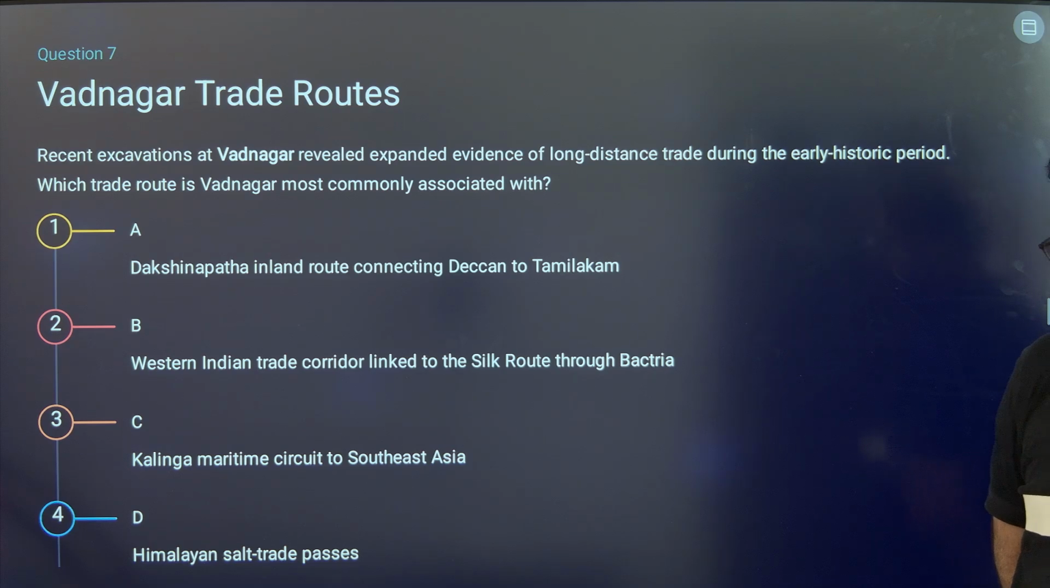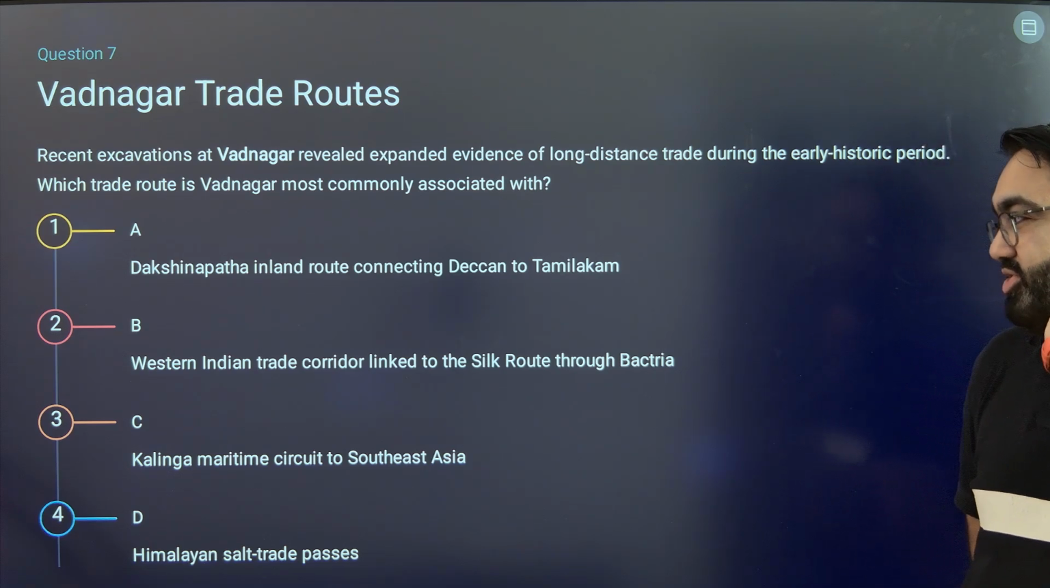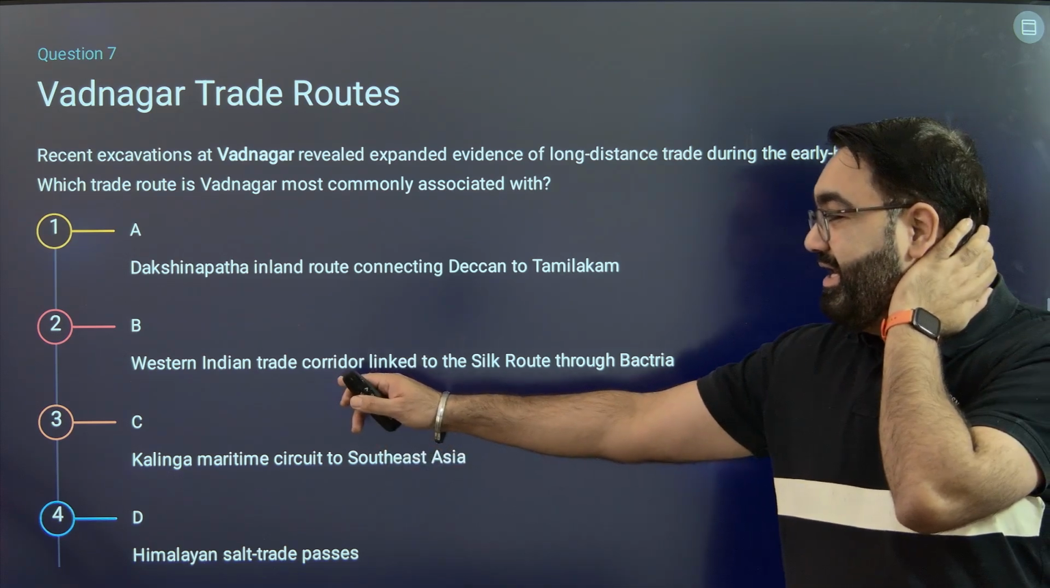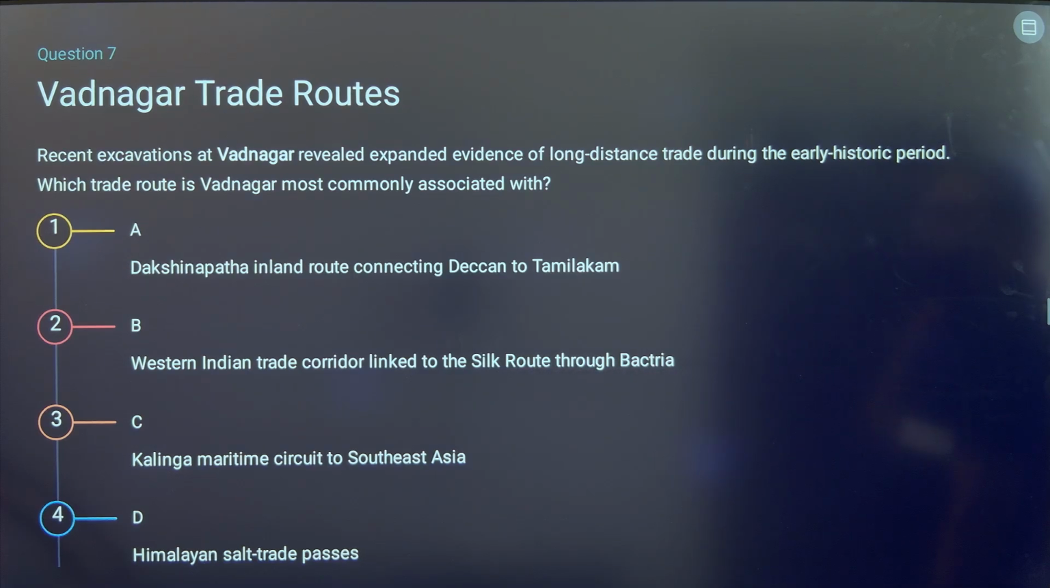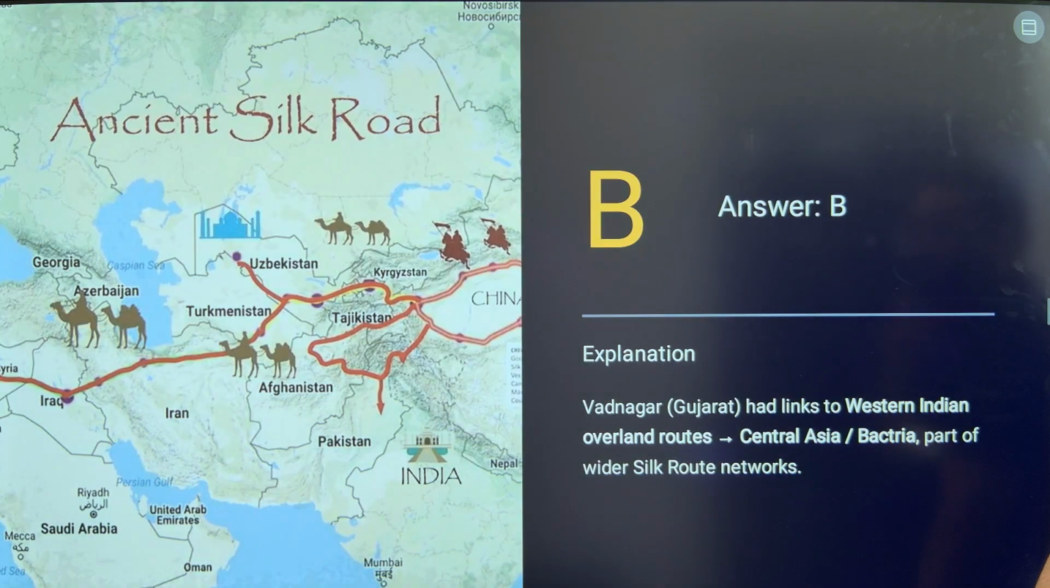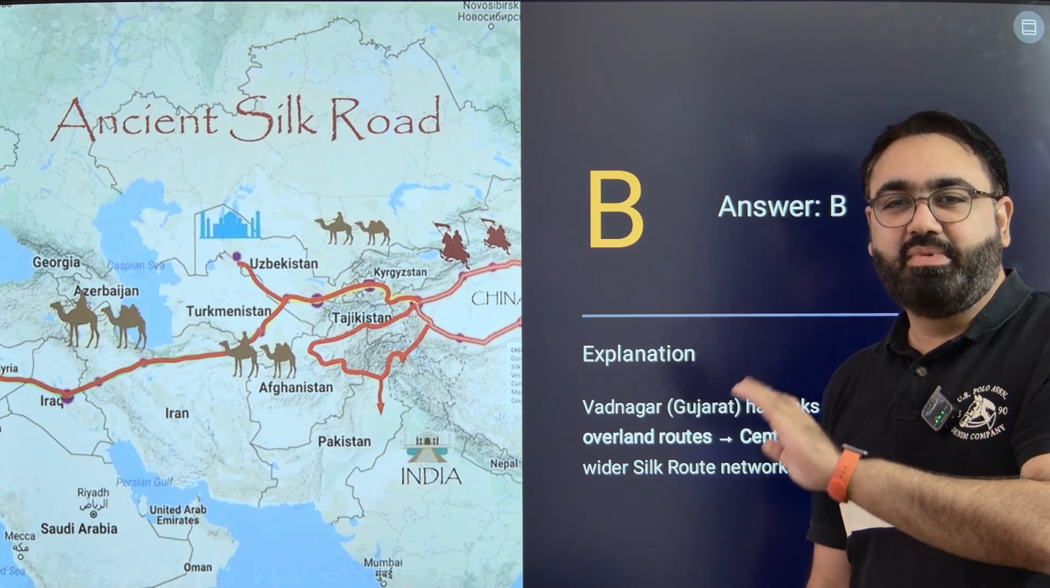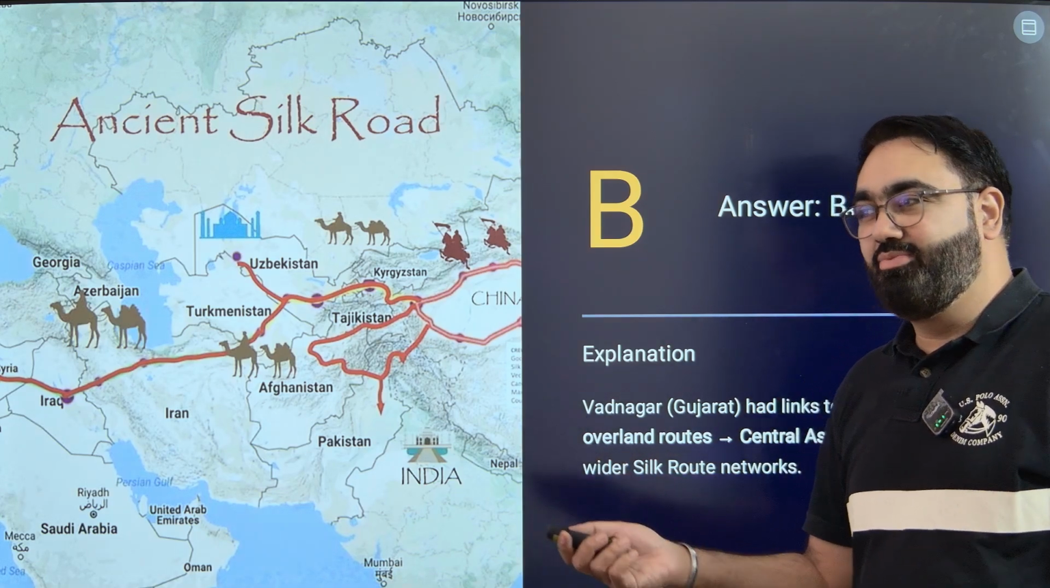Now, if you actually imagine this location of Vadnagar, it's not a difficult question to answer. It is a Western Indian trade route that links to the Silk route through Bactria. This is where Vadnagar in Gujarat is located. Vadnagar is again famous for being the place where Prime Minister Modi spent most of his childhood.